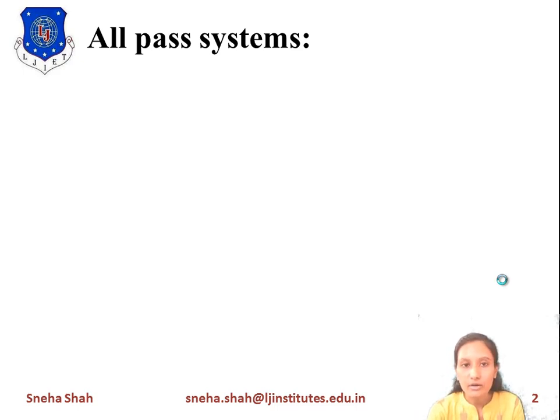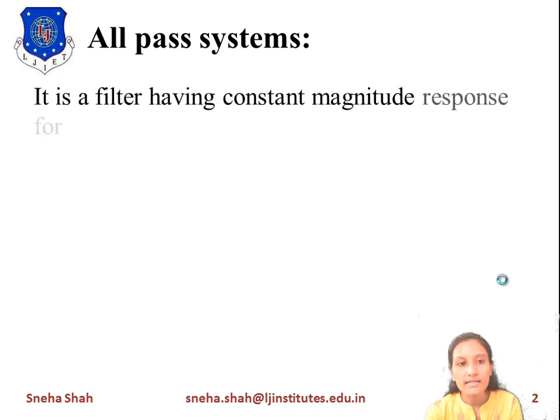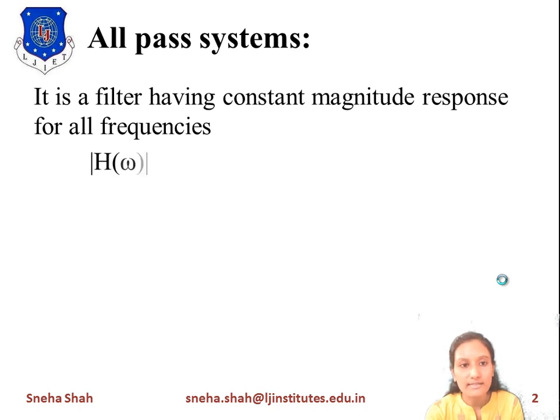So if we define an all pass system, then for all the frequencies its magnitude response will remain constant because it will pass all the frequencies. It is defined as a filter having constant magnitude response for all frequencies. Now if we find the magnitude response of the transfer function, mod H of omega equals 1 for the range of 0 to pi of omega.